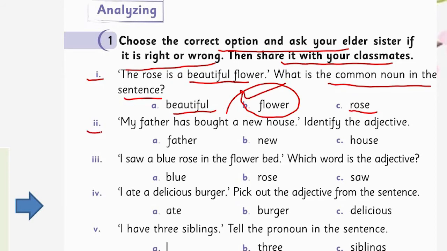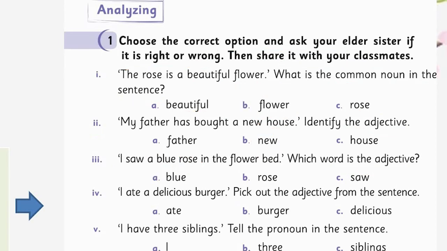The second one, my father has bought a new house. Identify the adjective. Here the adjective is, yes, new, because it is describing the house. The third one, I saw a blue rose in the flower bed. Which word is the adjective? Yes, we have the adjective of color here, blue. Rose is a noun and blue is describing it, the color. Blue is the right option here. The fourth one, I ate a delicious burger. Pick out the adjective from the sentence. You have to identify the adjective in this sentence. Delicious is an adjective here.